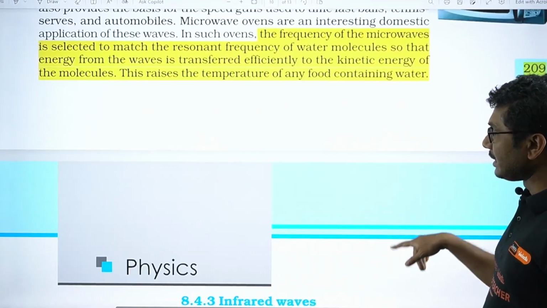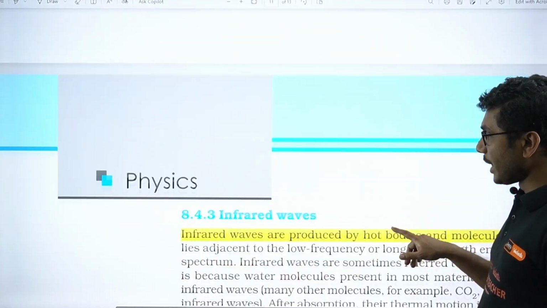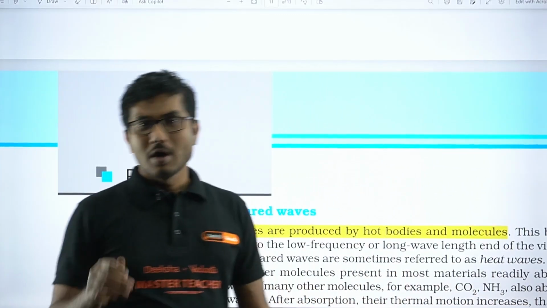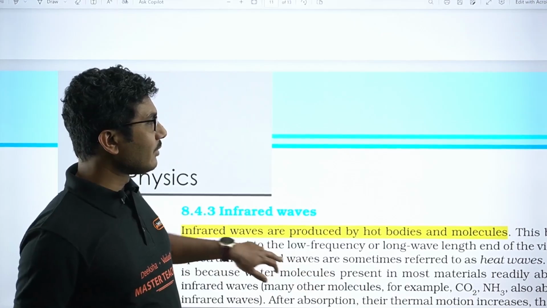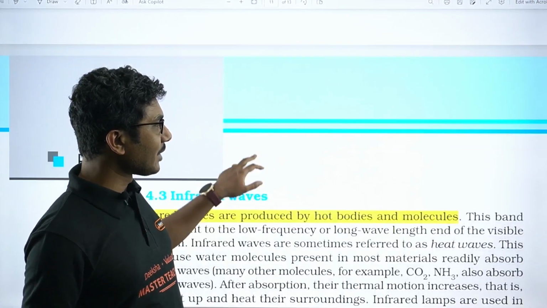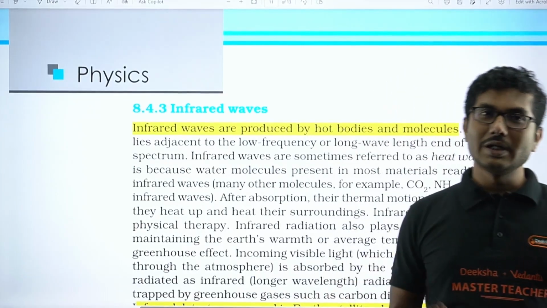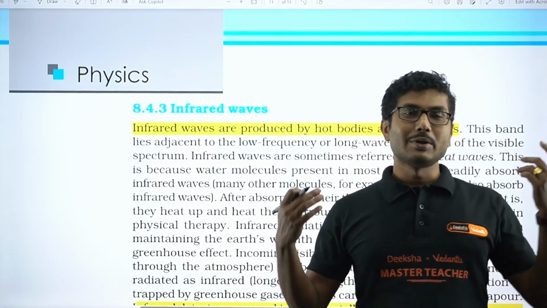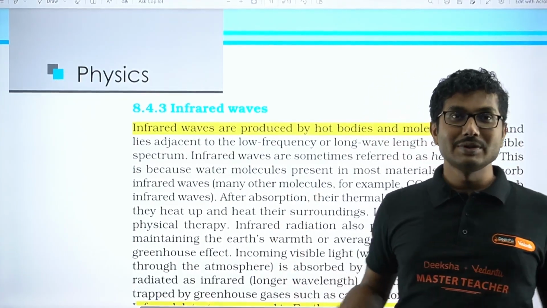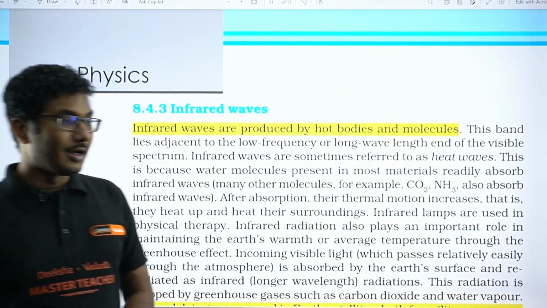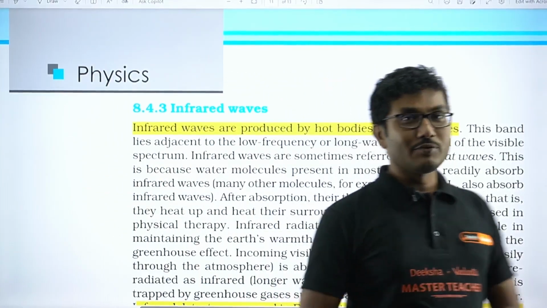If you have seen a microwave, you put the food inside, close the door, and rotate the knobs, and it heats the food as if something is happening inside. But if you open it, the inside of the microwave still remains cool. So how is it able to heat up the food? Some invisible thing is happening, right?